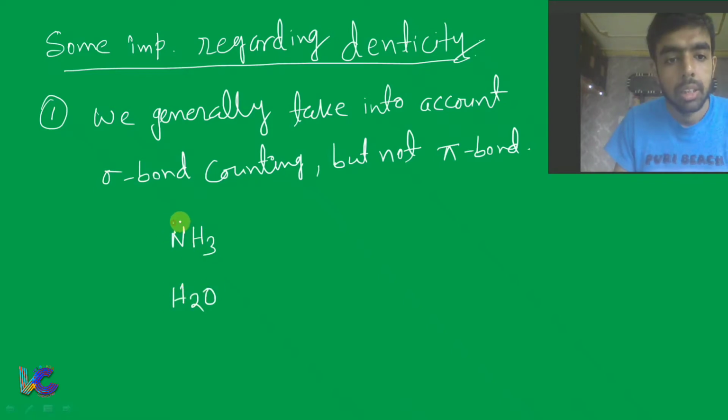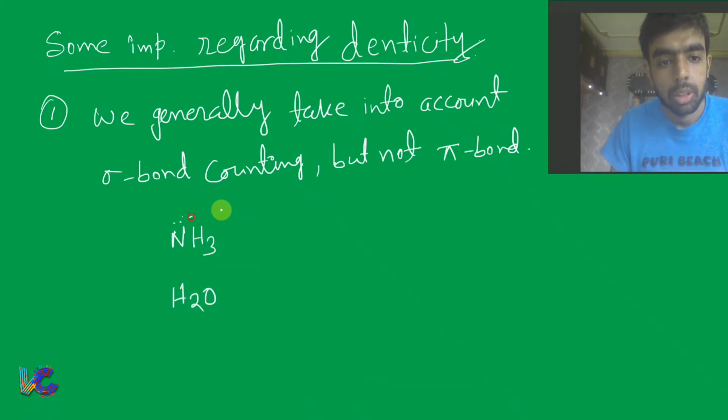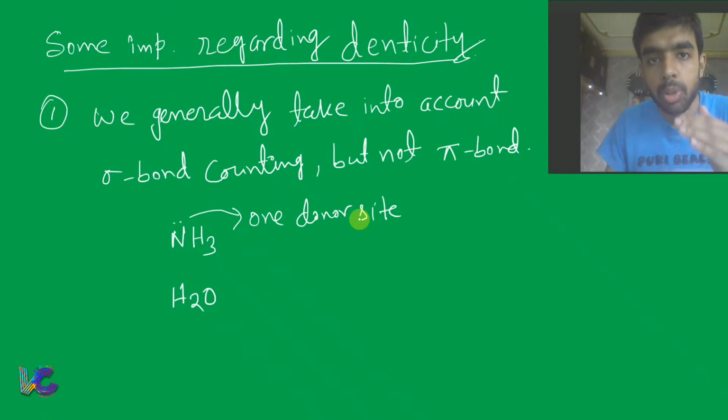Now in NH3 there is one donor atom, one donor site. And that donor site can be coordinated with the metal center. That means denticity is equal to 1.